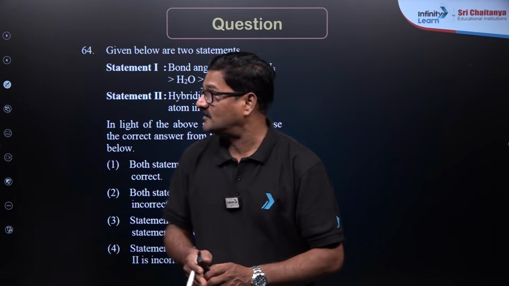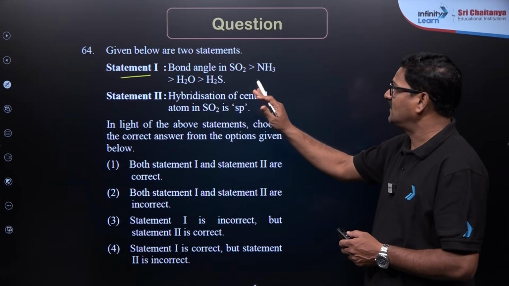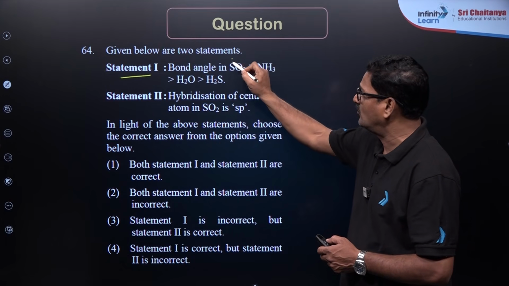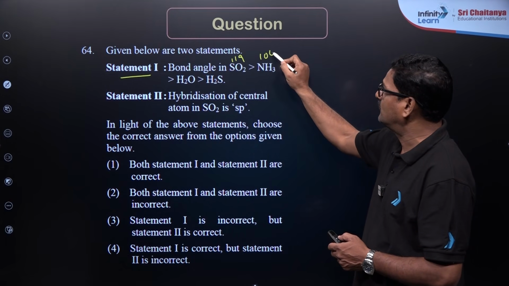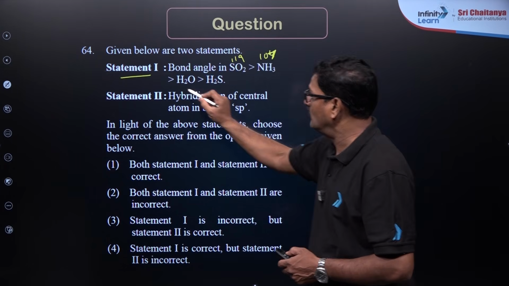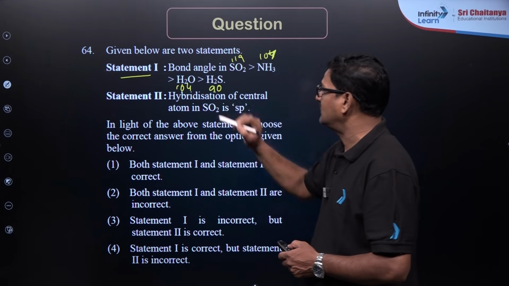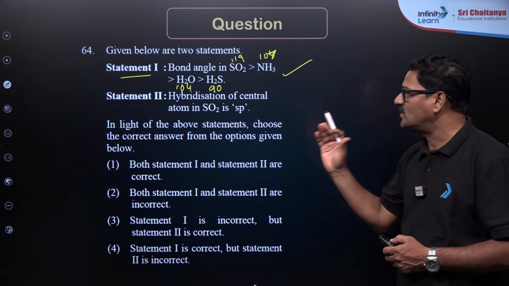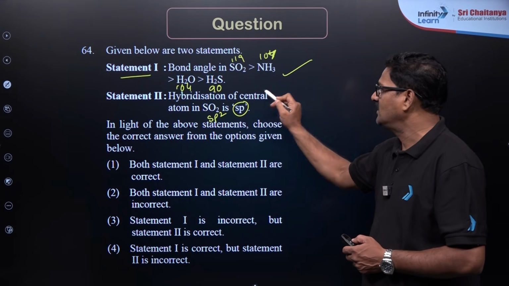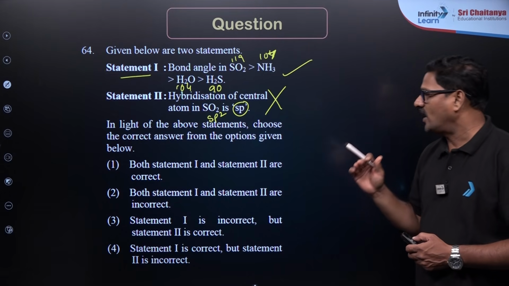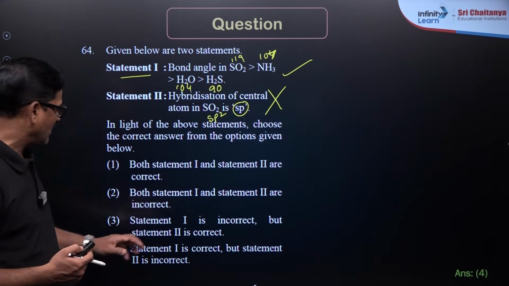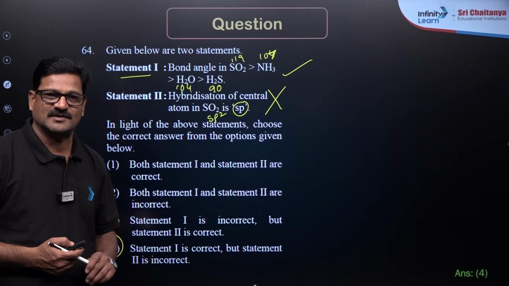Students, here is one more question. Statement 1: bond angle in SO2, NH3, H2O and H2S is given in decreasing order: 119 degrees, 107, 104, and nearly 90. So it is correct. And the hybridization of the central atom in SO2 is going to be sp2, but sp is given, which is a wrong statement. So I want to say statement 1 is a correct statement and statement 2 is a wrong statement. Option 4 is the correct answer for this question.